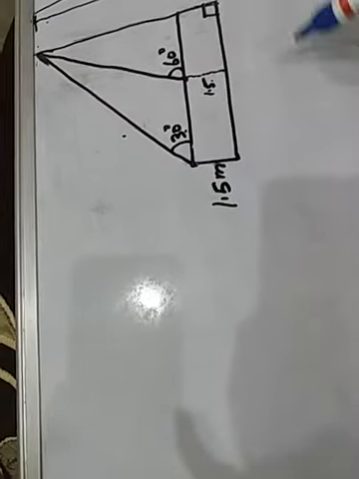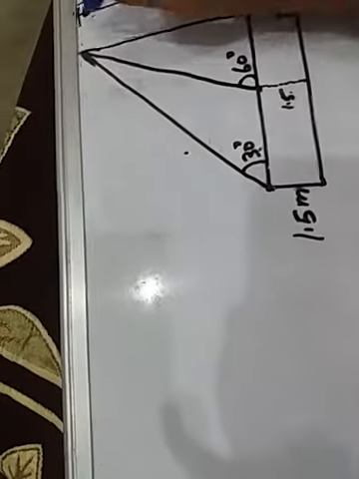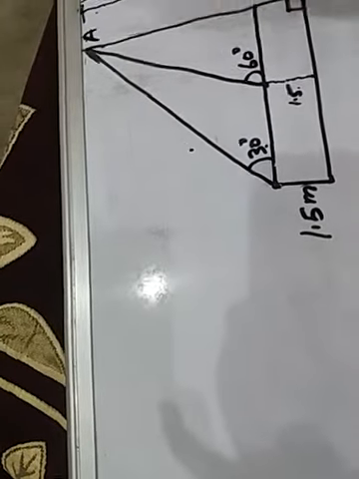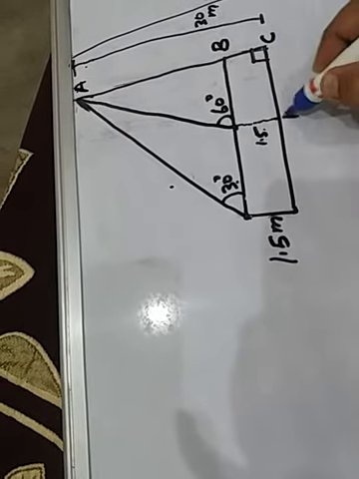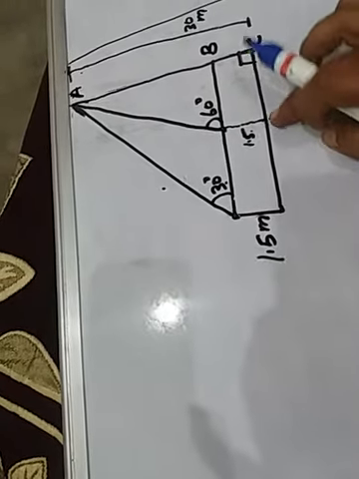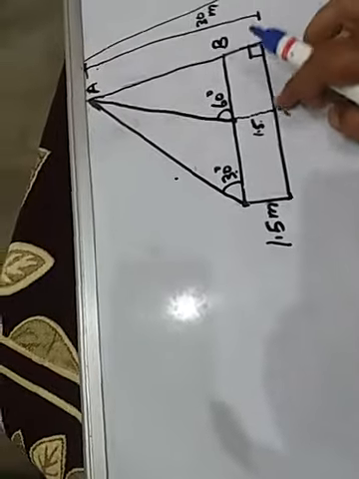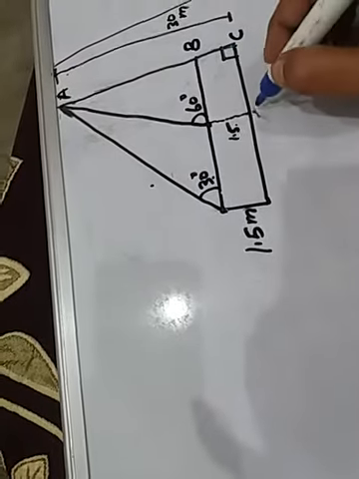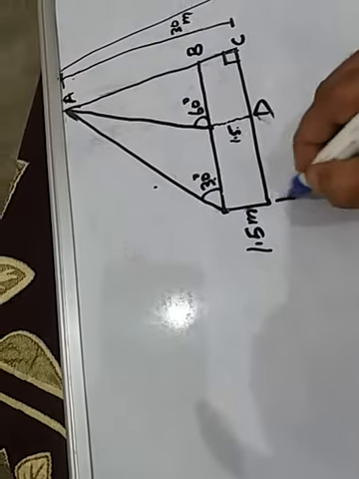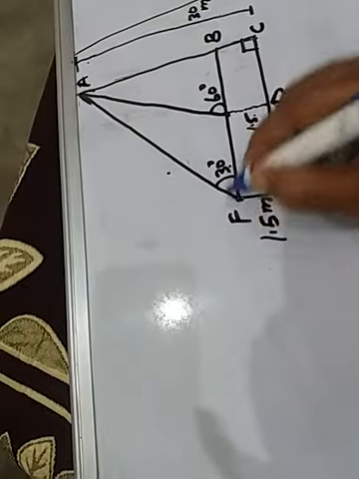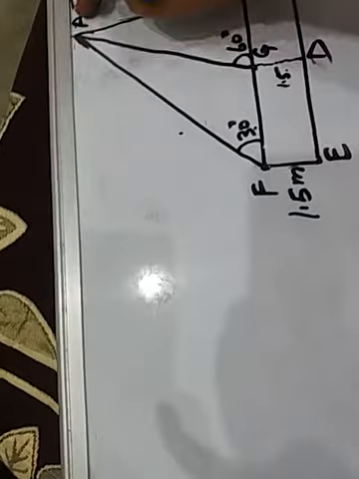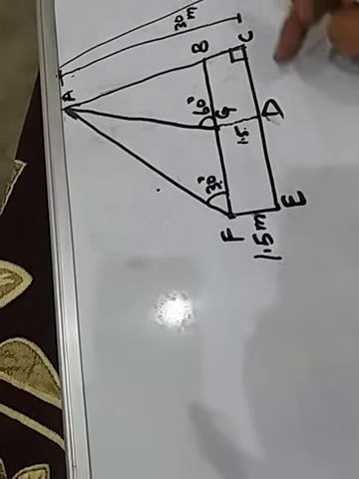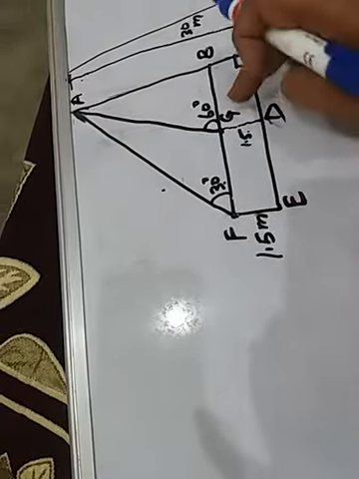Okay, let us give names to this. Let this top be A. This is B, this is C, this is D, this is E, this is F, and this is G. Look at here. Is there any doubt? A, B, C, D, E, F, G.